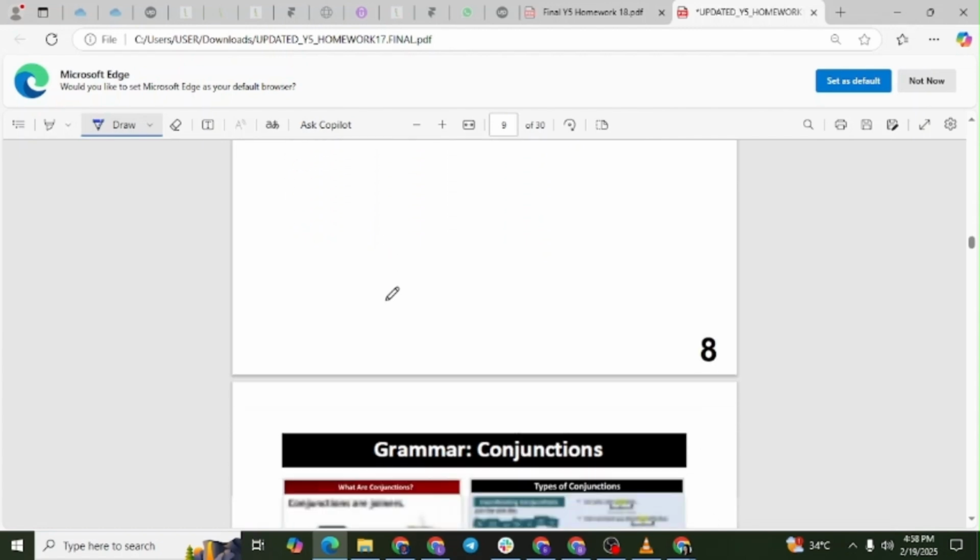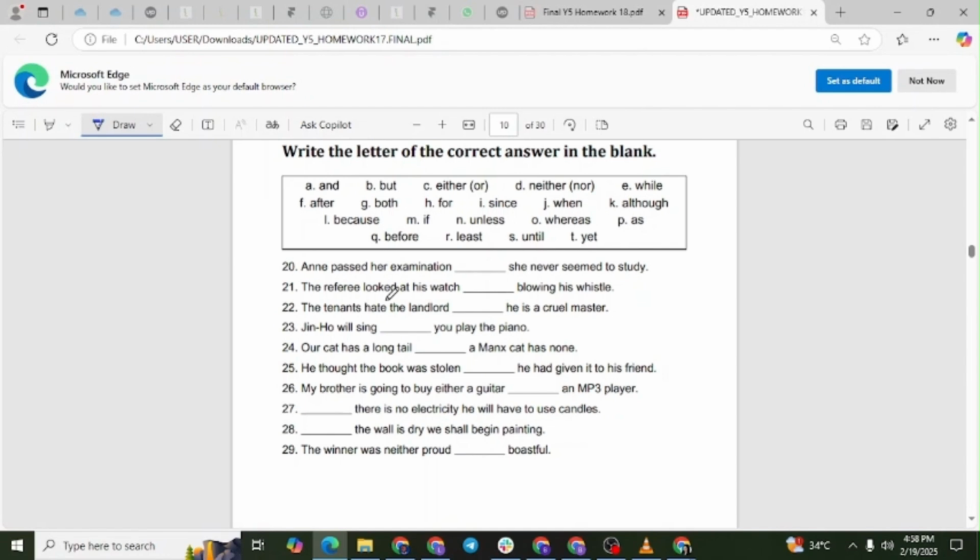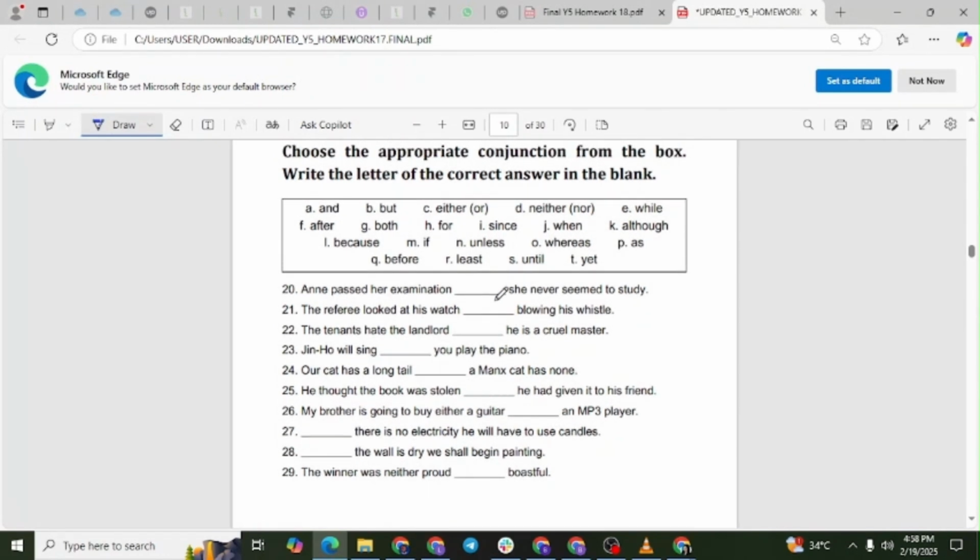Choose the appropriate conjunction from the box. Write the letter of the correct answer in the blank. Question number 20. Anne passed her examination, blank, she never seemed to study. The correct answer is letter K. Explanation. The word although is used to show contrast between two ideas. Even though Anne did not seem to study, she still passed her examination.